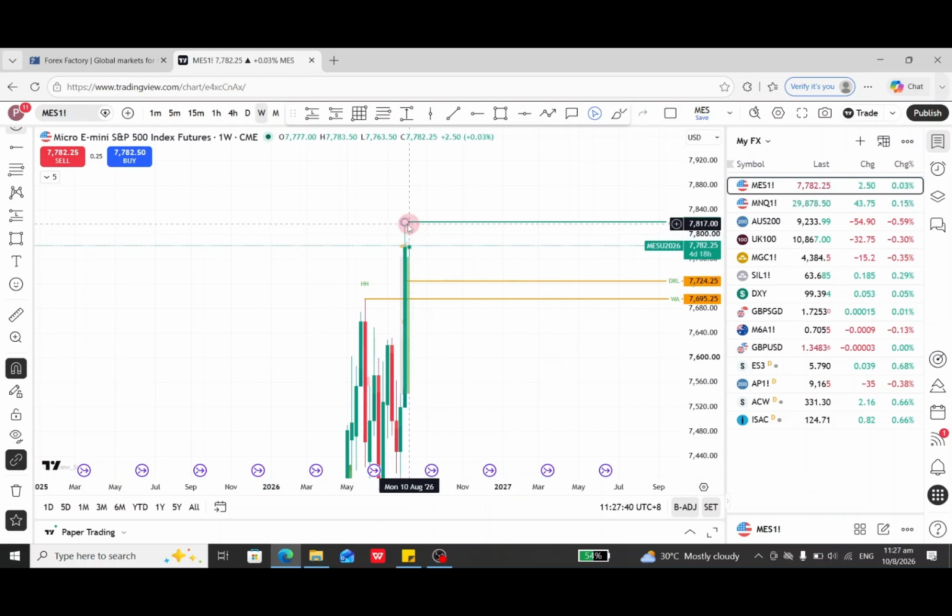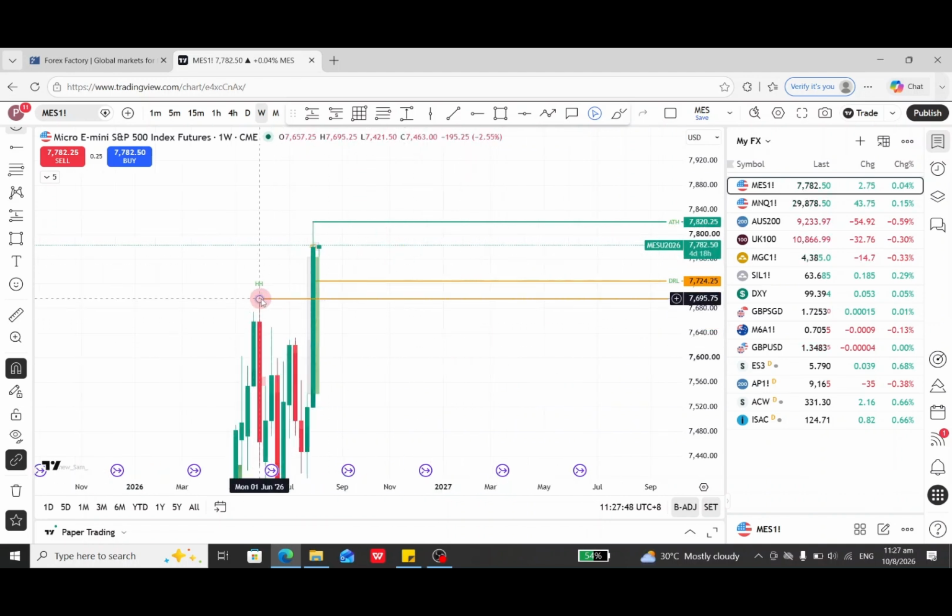This is last week. Last week's candle is a big move, a bullish candle breaking above the previous all-time high. So this all-time high has now become a weekly area, and that's why I put one more line. This level is very important. The market is really bullish and should not close below this line.